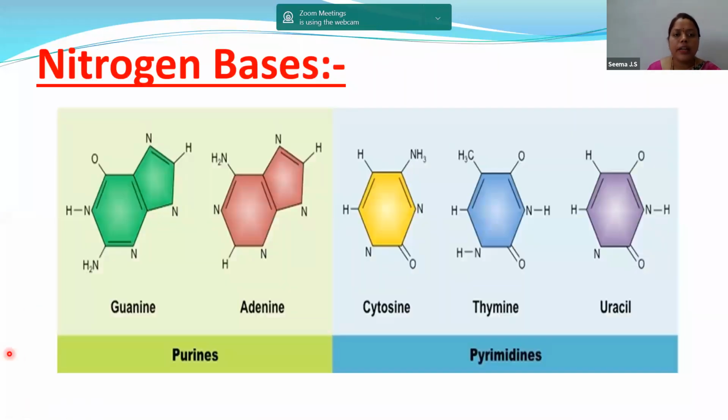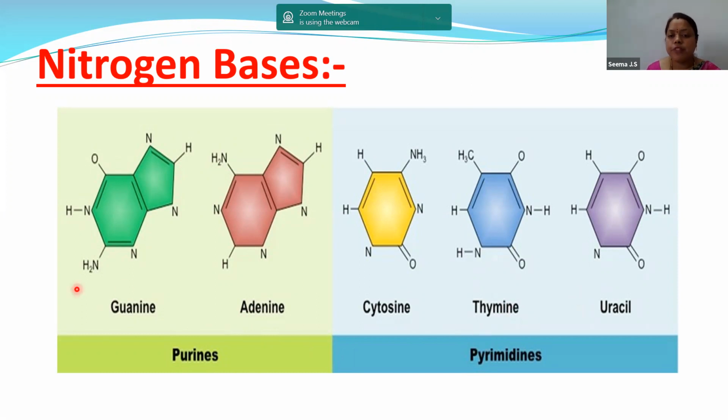Next, nitrogenous bases. So children, totally we have 5 nitrogen bases. What are those 5 nitrogen bases? First we divide the nitrogen bases into 2: purines and pyrimidines. Purines have 2 rings, that is guanine and adenine, whereas pyrimidines have cytosine, thymine and uracil.